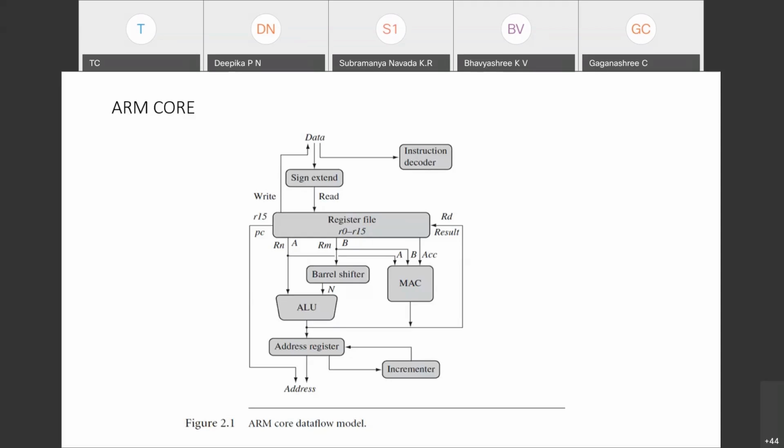R15 is the register in the register file which is used as the PC. Please remember, it is the program counter which is pointing to the next memory address.